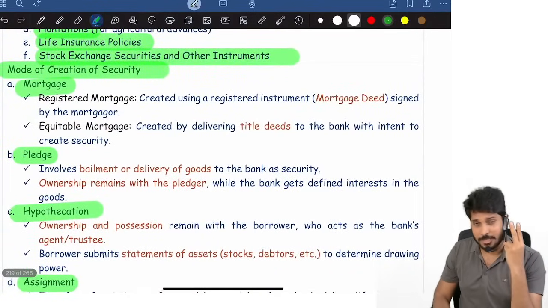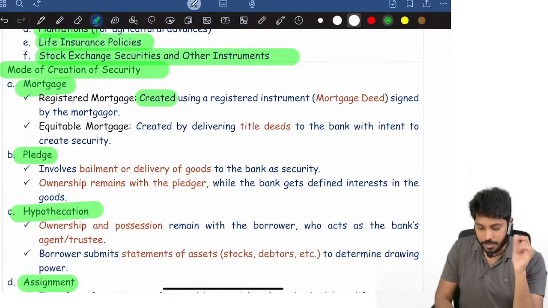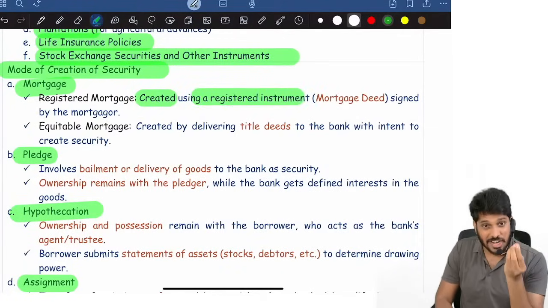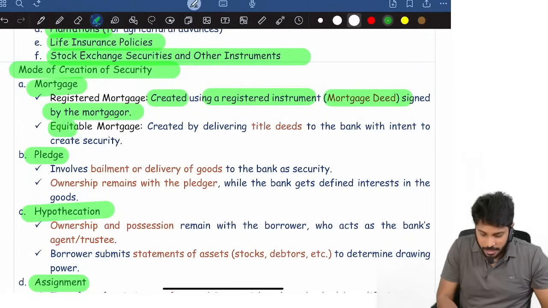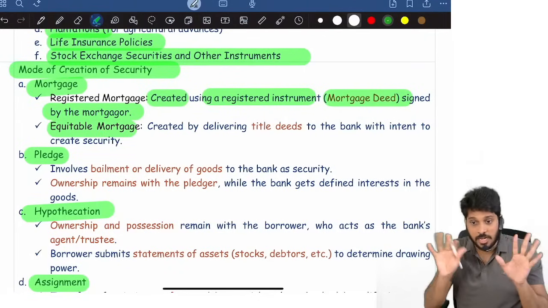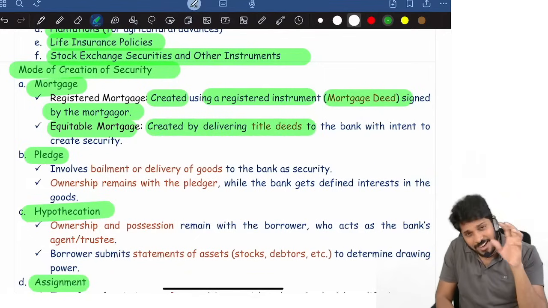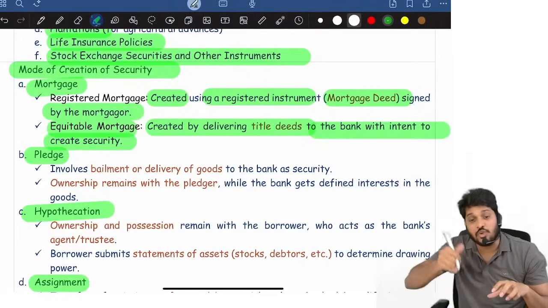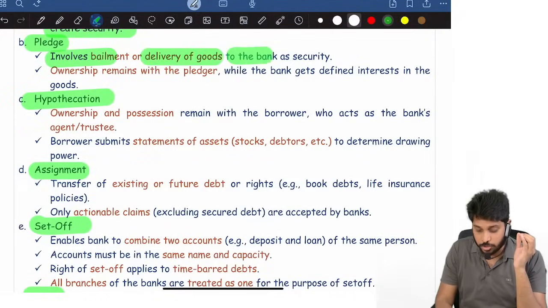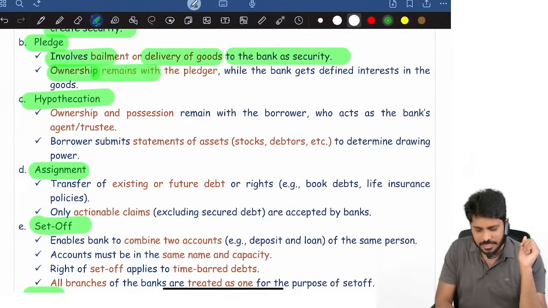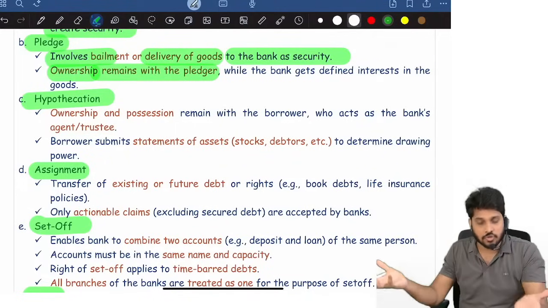Mortgage is again of two types: registered mortgage and equitable mortgage. Banks will go with a registered mortgage, where the mortgage is created using a registered instrument called a mortgage deed, which is signed by the mortgagor. Equitable mortgage means what? We don't register the title deeds in the name of the bank. We give the original deeds to the bank, created by delivering title deeds to the bank with an intention to create security. Pledge involves what? Bailment or delivery of goods to the bank as security. Ownership is still with the pledger. For example, gold loan means the gold will be given to the bank. That's how the pledge is created.